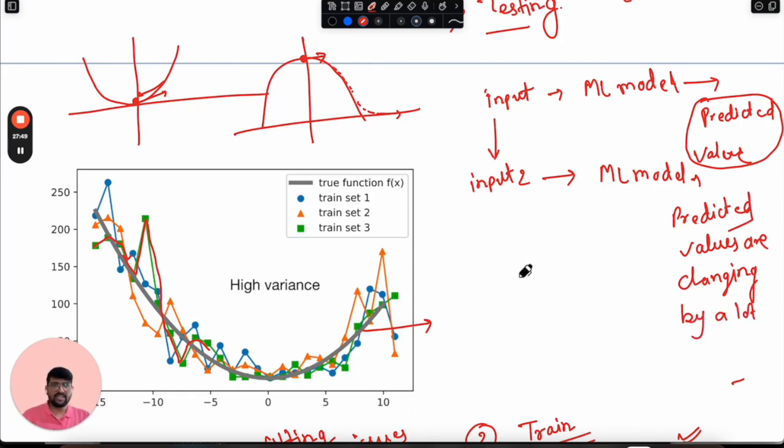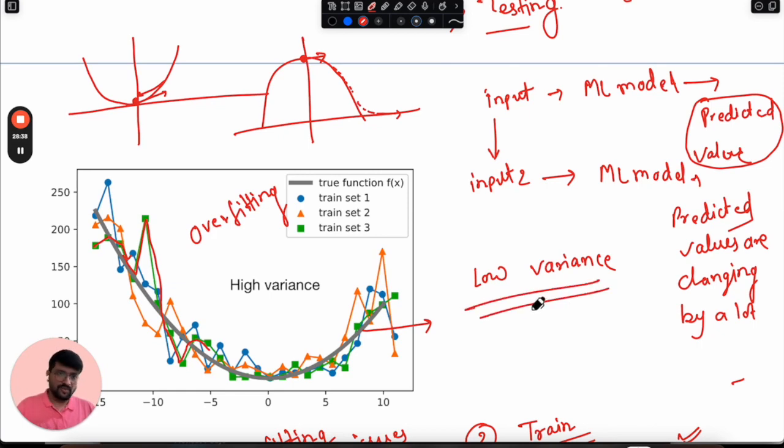So we can definitely say that our machine learning model is not that stable. It is suffering from a high variance case. If we vary the input data slightly, the predictions fluctuate very much, which we definitely do not want. We want our predictions to be stable. That's why we do not want our model to learn the noise values, because of which it suffers from the overfitting problem. So we want our machine learning model to be very stable, so that whenever a slight change happens in the input signals, the predictions do not change that much. That's why we want to lie in a condition of low variance.